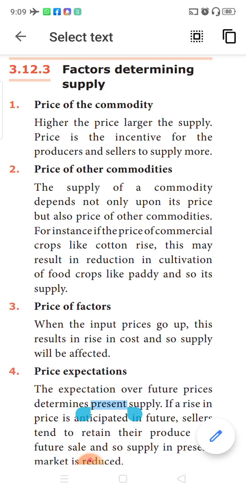Now the price of cotton has decided the supply of rice here. Can you understand? Because more labor and capital has been utilized for producing cotton, because the price of cotton is increasing, it has affected the supply of paddy here. So when price of one commodity increases, it affects the supply of other commodities.